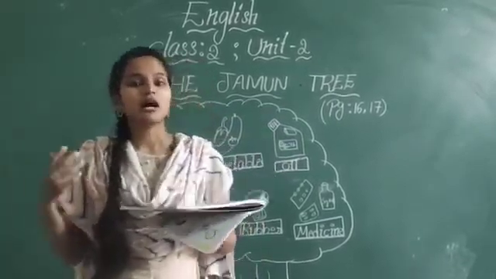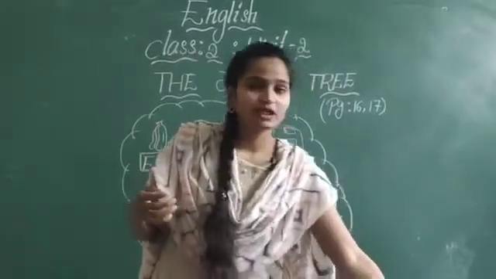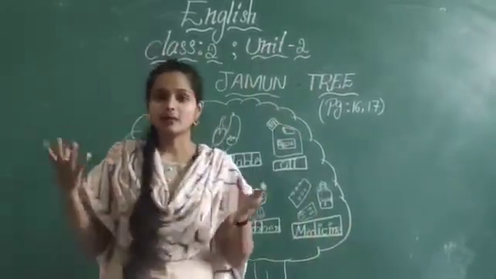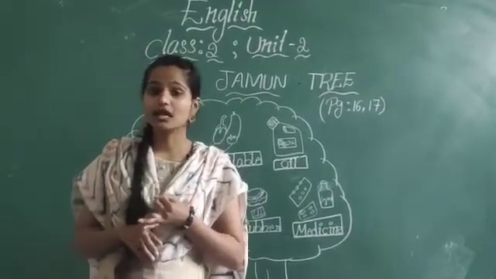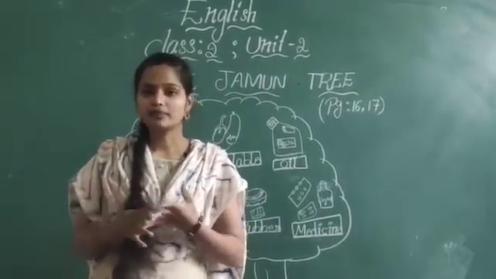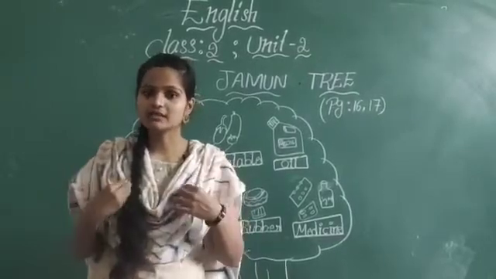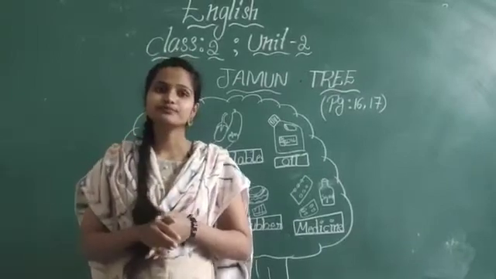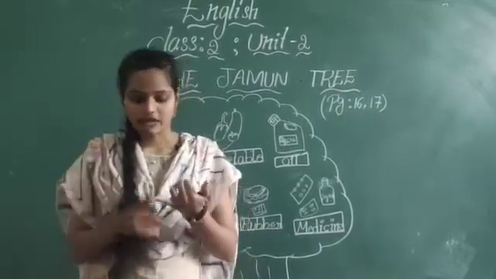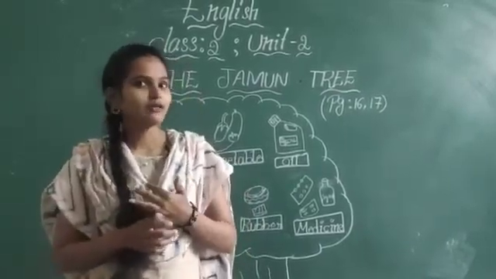So the whole tree was filled with purple jamuns, and Aruni and Rajat were taking the purple jamuns for themselves and their family members. So now they have collected the jamun fruits.